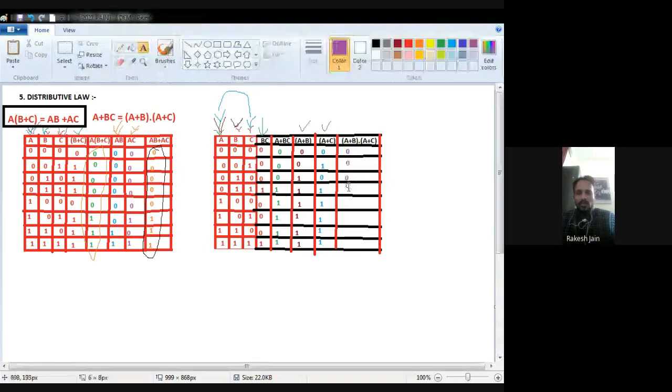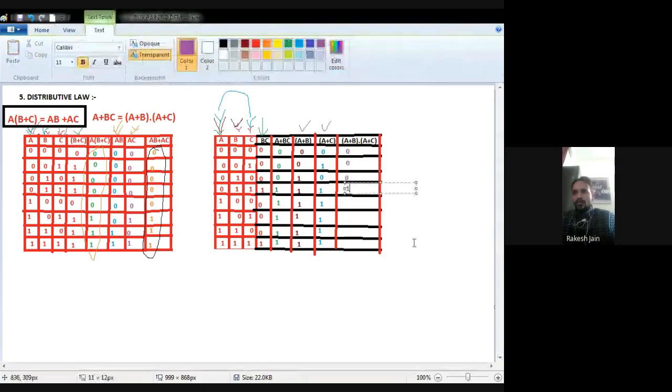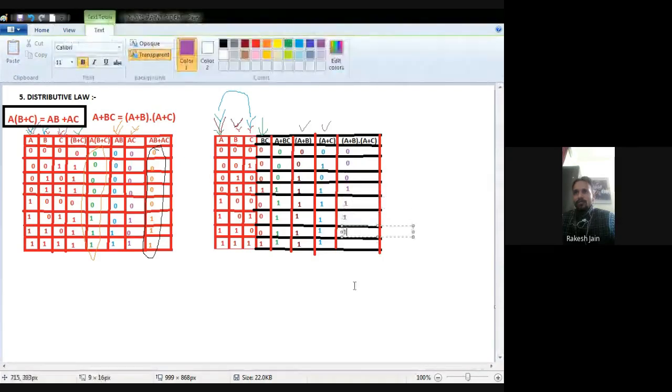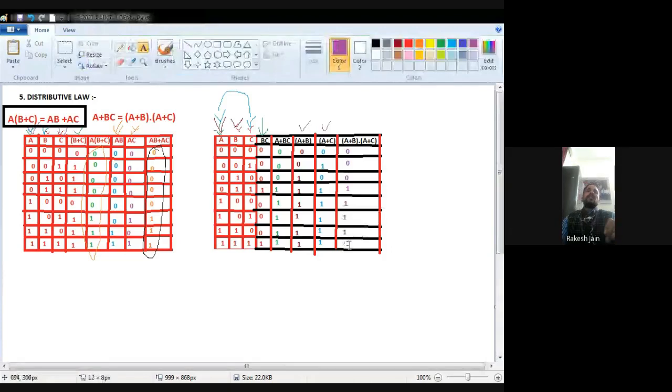Kindly focus only on B and C. B is 1 but C is 0, again 0. Now both are 1 1, nothing is 0, that's why 1. So I find the value B dot C.